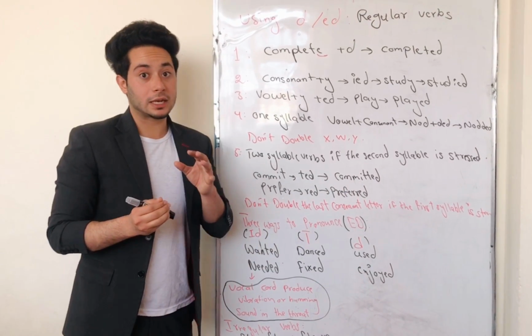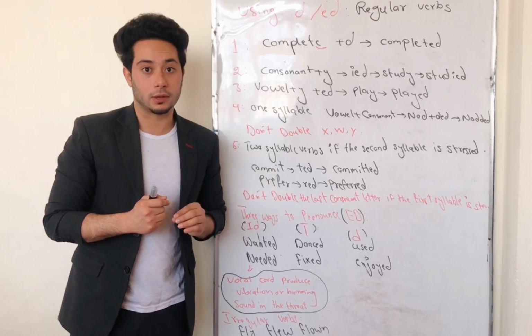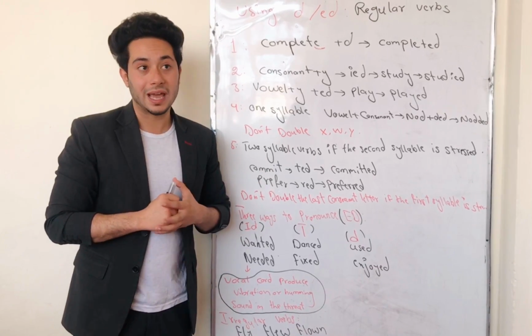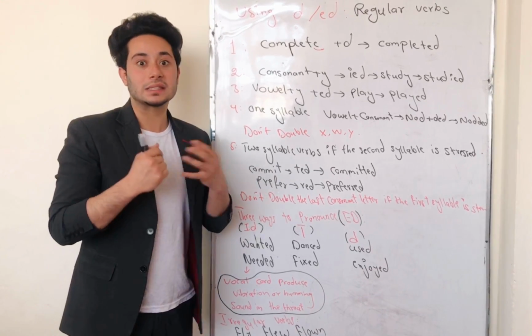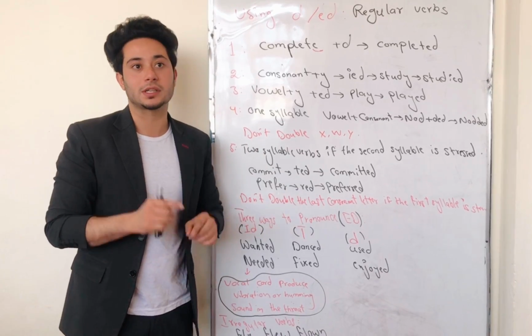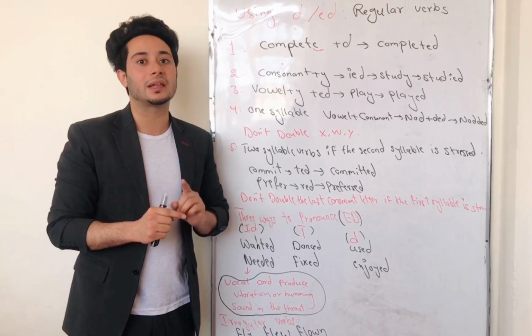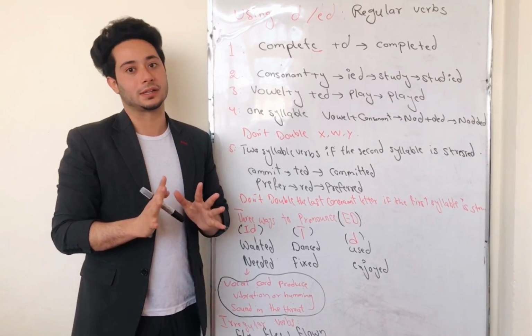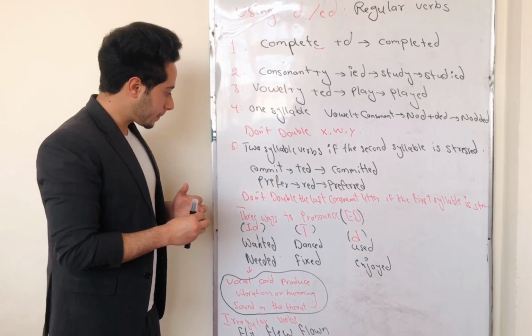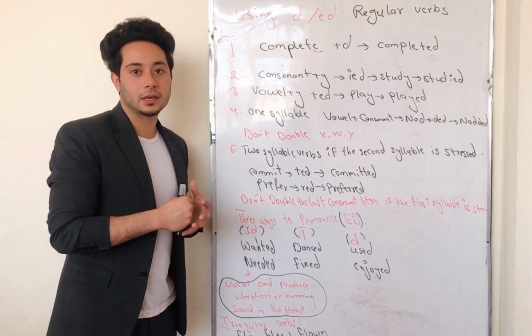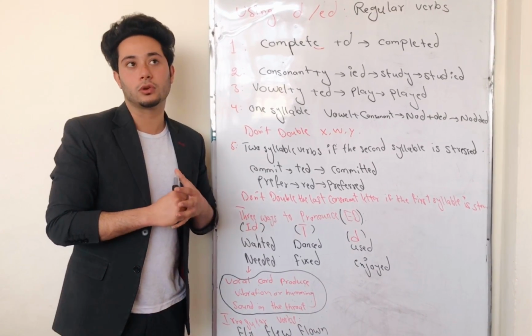Okay, but something which is really remarkable for those two-syllable verbs where the first syllable is stressed and the second syllable is not stressed, in that case you only need to add an ED. For example, listen, listened.